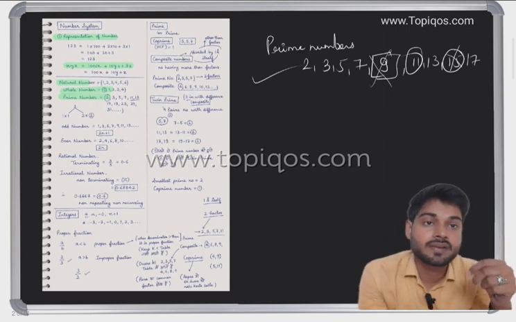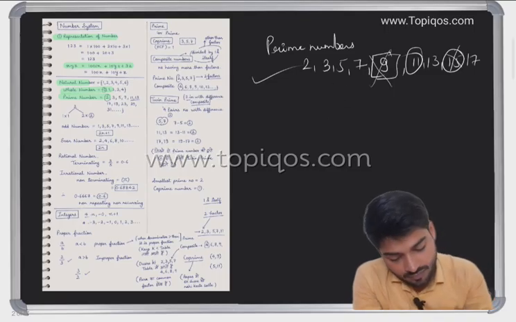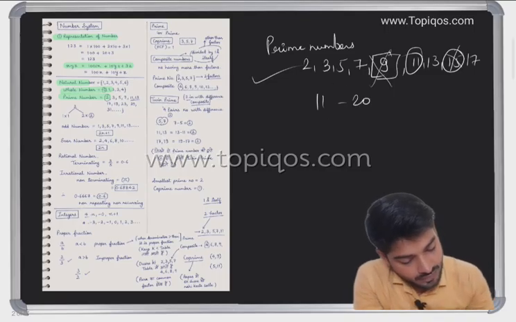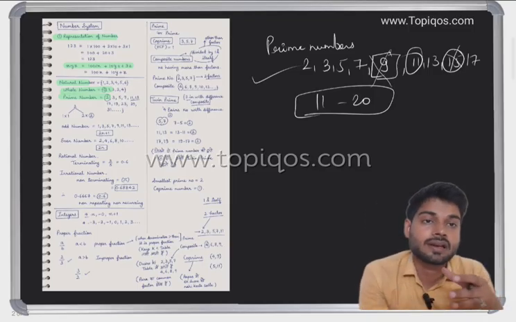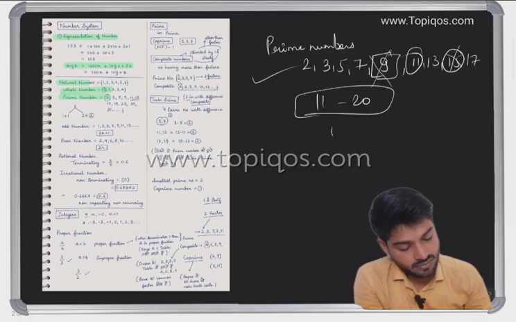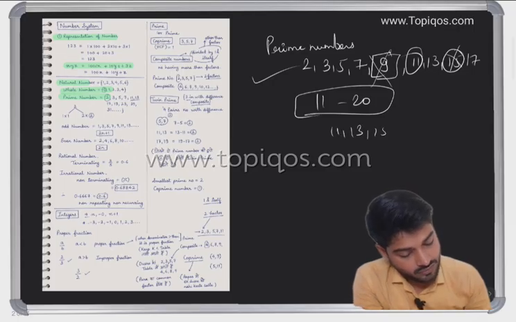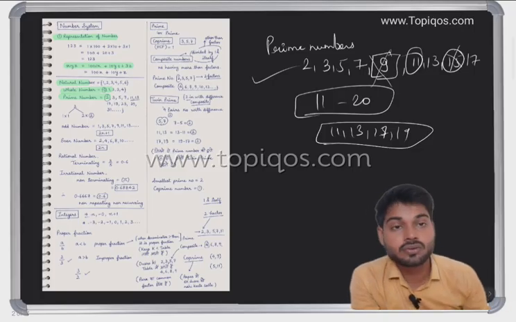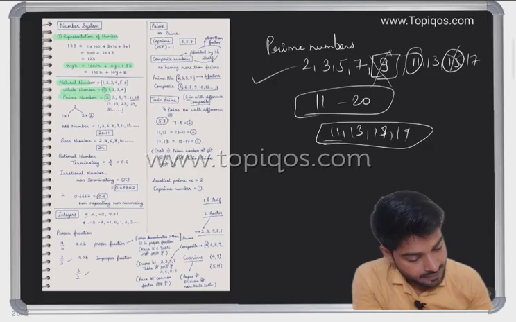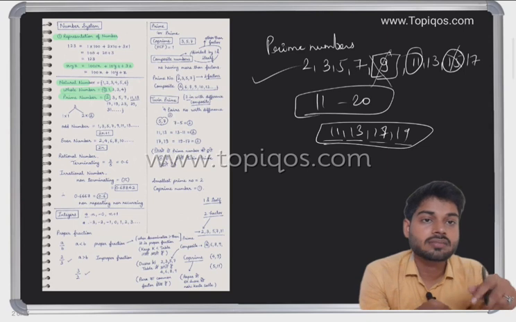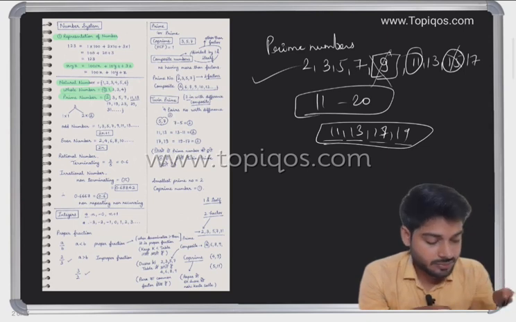If I'm saying prime numbers between 11 to 20, you have to understand 11, 13, 17, 19. But if I'm saying it should also be divisible by 4, can you tell me any number?